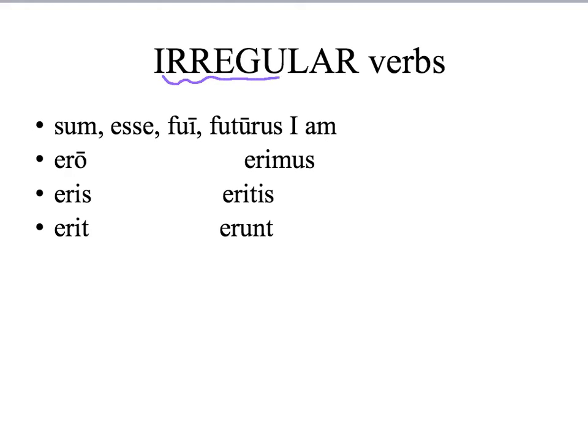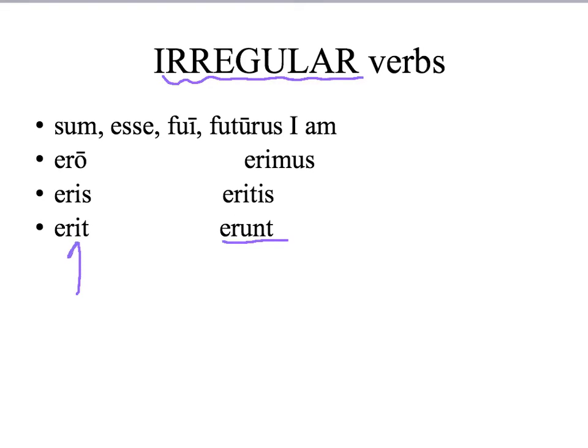Important: irregular verbs do not follow this pattern of bo, bis, bit, or bor, beris, bitur. First of all, sum has no passive, so this is the future of sum: ero, eris, erit, erimus, eritis, erunt.